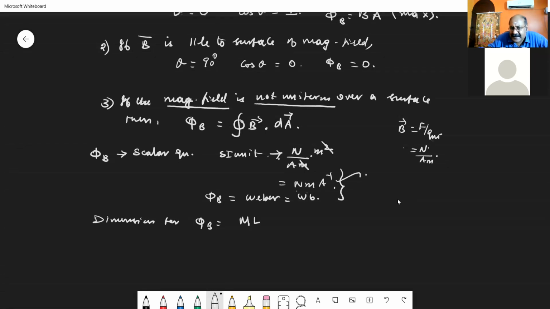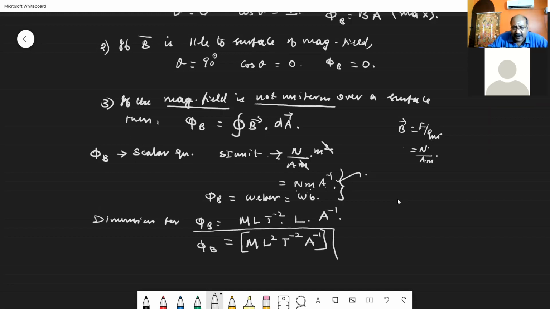Newton can be written as M L T to the power of -2. What is meter? It is L. What is ampere? Ampere is A to the power -1. So I can write M L square T power -2 A power -1. This we are calling the dimensional formula or dimensional equation for the magnetic flux.